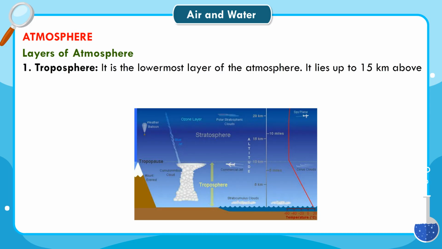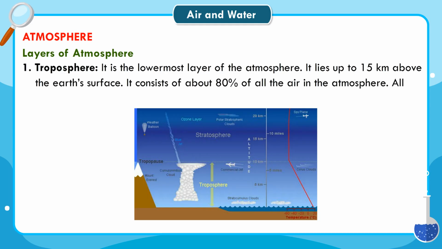1. Troposphere. It is the lowermost layer of the atmosphere. It lies up to 15 kilometers above the Earth's surface. It consists of about 80% of all the air in the atmosphere. All weather changes take place in this layer.